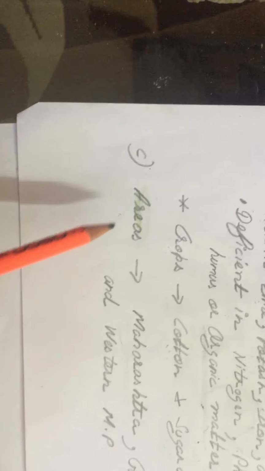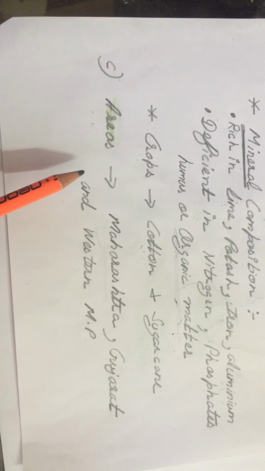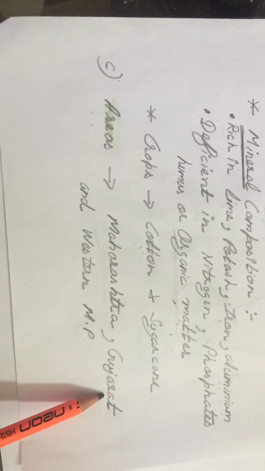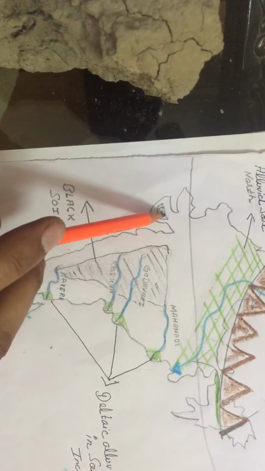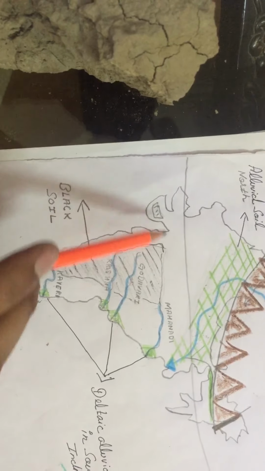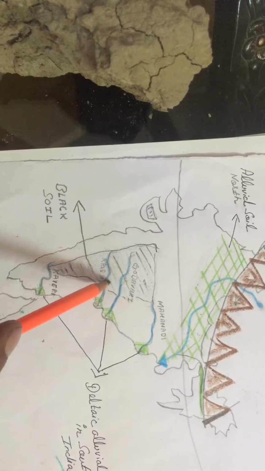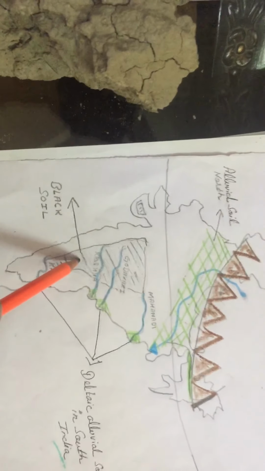If we talk about its areas, mostly the black soil in India is found in Maharashtra, some parts of Gujarat and western parts of Madhya Pradesh. I will show you with the help of a map. Some parts of Gujarat, western parts of MP and some parts of Maharashtra. So these areas have black soil in India.